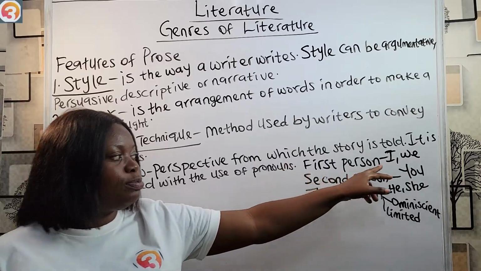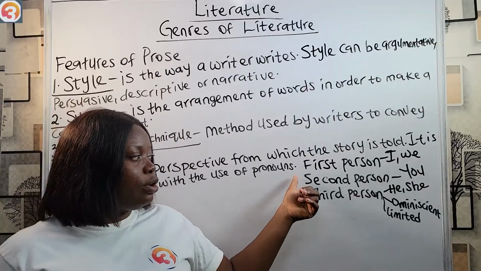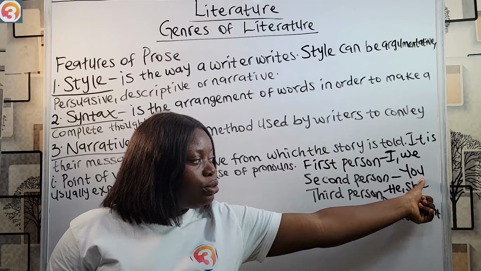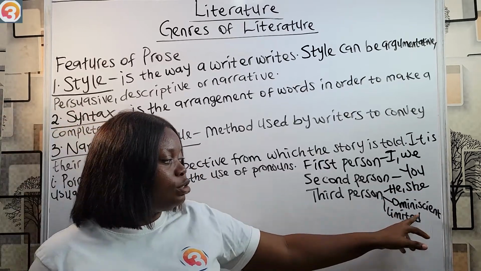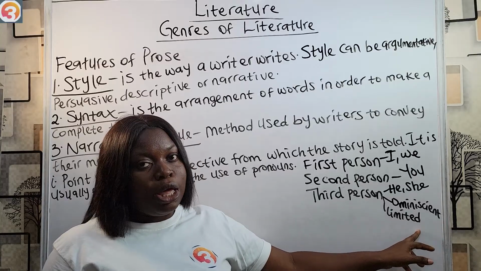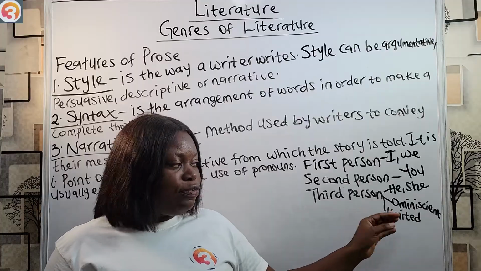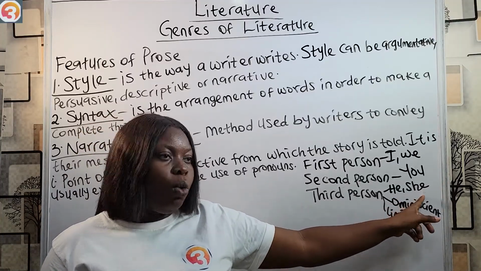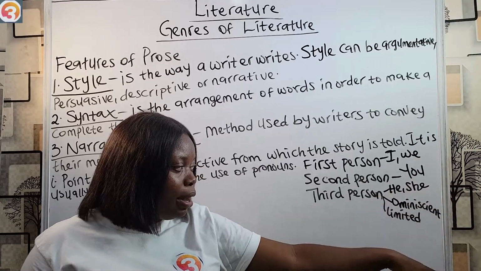First person uses first person pronouns, mostly found in autobiographies. Then we have the second person point of view that uses the second person pronoun, which is you. Then we have the third person point of view, which is divided into omniscient and limited. For third person, the narrator is describing the event and referring to the characters in the story as he or she, or other third person pronouns, singular or plural.